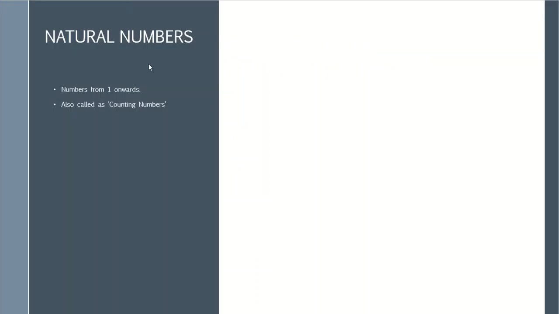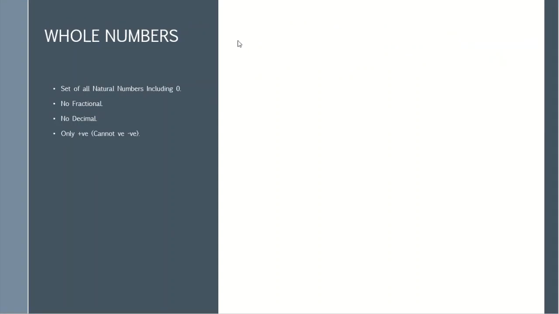Natural numbers are those numbers that start from 1, and they are also called counting numbers. For example, 1, 2, 3, 4, 5, and so on. These are called natural numbers. Let's take all the counting numbers or natural numbers from 1: 1, 2, 3, 4, 5. So we have a set of natural numbers here.